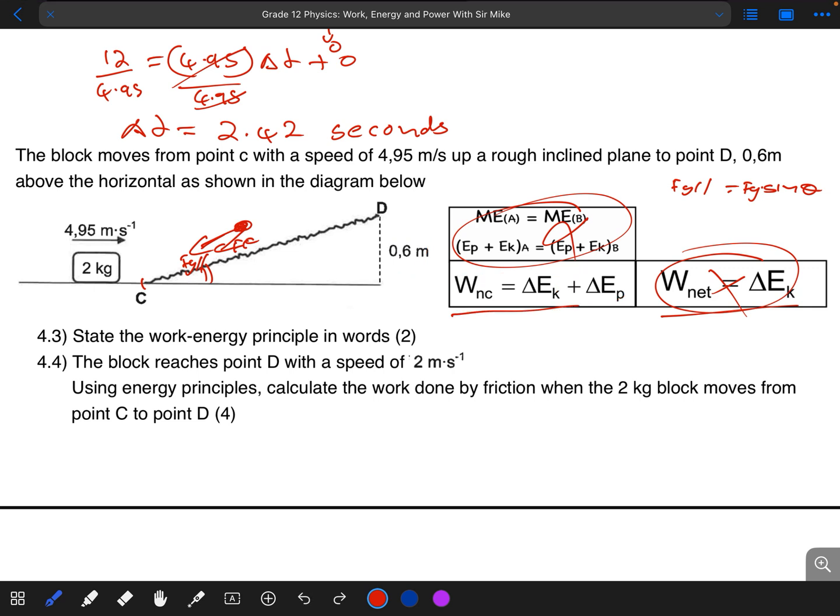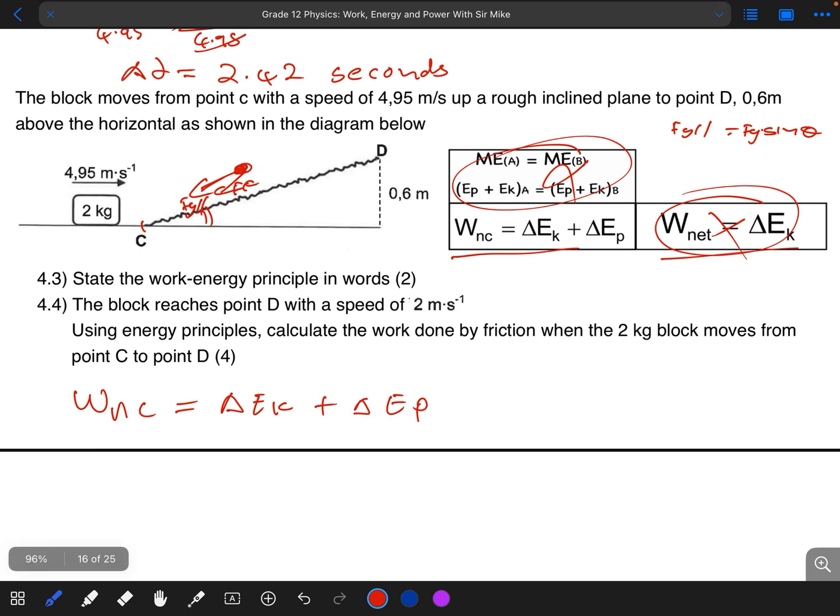So what we are simply going to do is say that the work done by the non-conservative force is equal to the change in EK plus the change in EP. Remember, the only non-conservative force that we have between these 2 points is the frictional force.